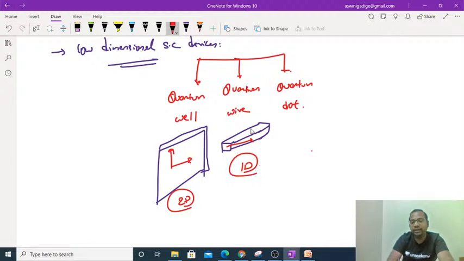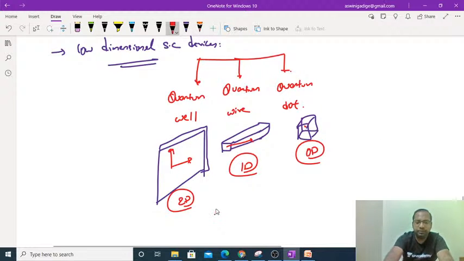It is nothing but 1D, and we call this a quantum wire. And coming to the quantum dot, only one simple cubic-like structure will be there, and here the electron is not flowing in any direction. It just acts like a pixel in quantum televisions, so it is nothing but 0D. So 0D is a quantum dot. These are the different low dimensional semiconductor devices: the quantum well, wire and dot.